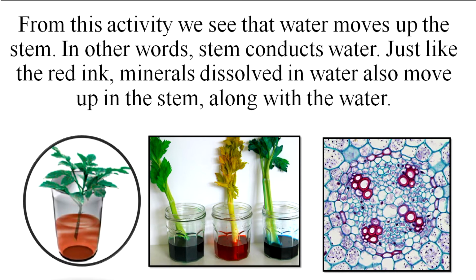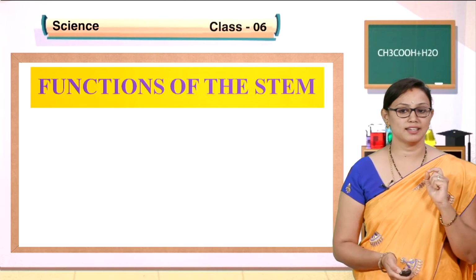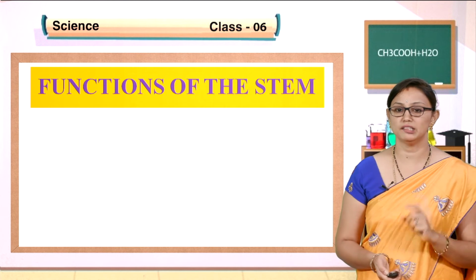So you know, children, the water is absorbed by the root. The soil contains the minerals, and to prepare food, the plants require water and minerals, and that is conducted by the stem. So this is a simple experiment which you can do at home. Follow the steps, and you will come to know that stems can conduct water and minerals from the roots to the leaves.